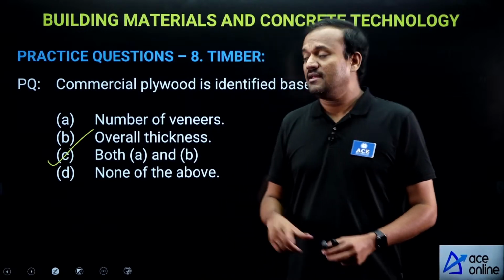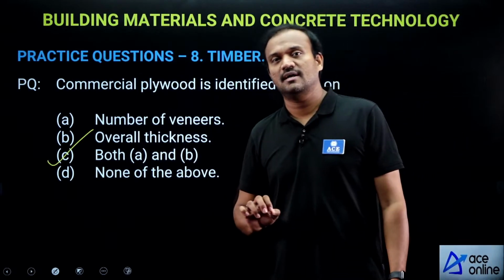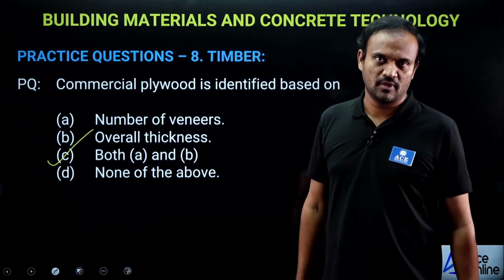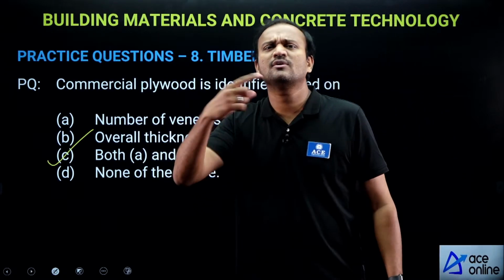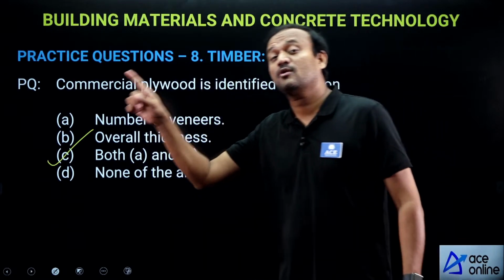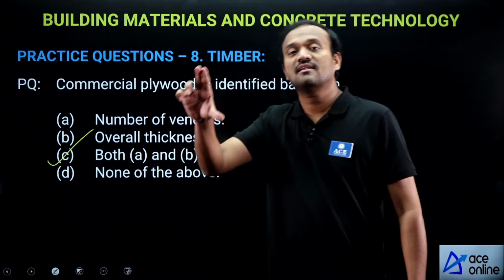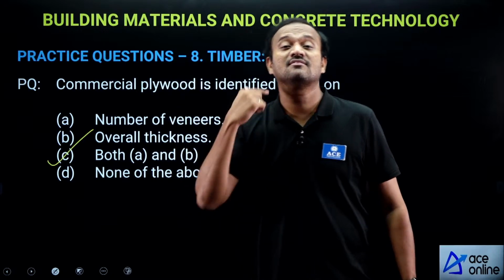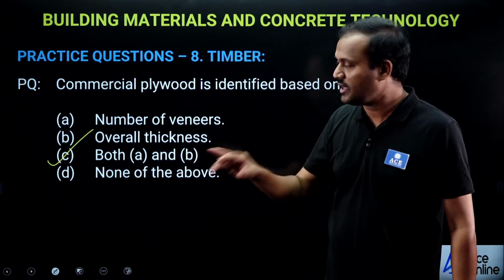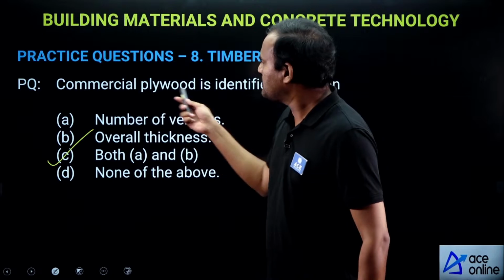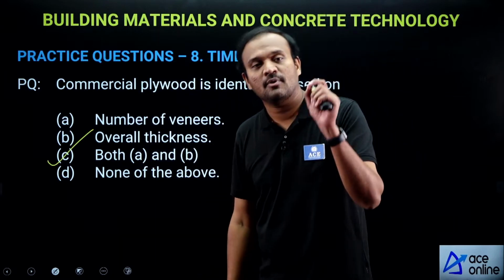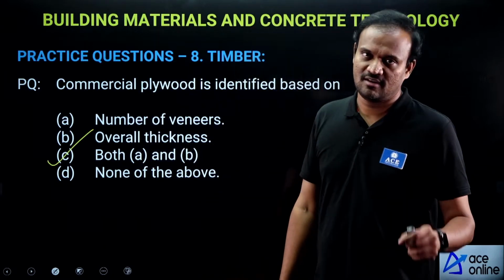The quality of plywood is directly proportional to both. For a given thickness, the more the number of veneers, the better the quality of plywood. For a given number of veneers, the more the thickness of plywood, the better the quality of plywood. So commercial plywood is identified based on both number of veneers and overall thickness.